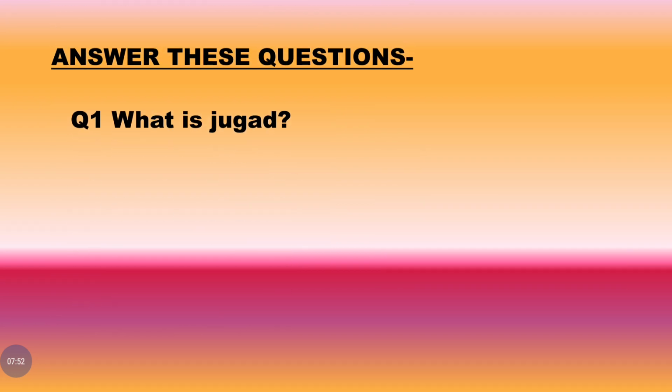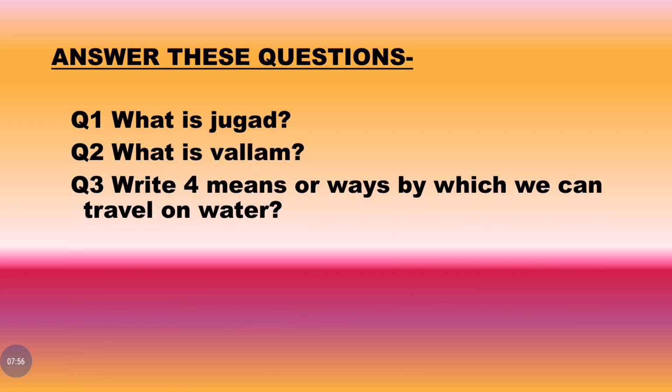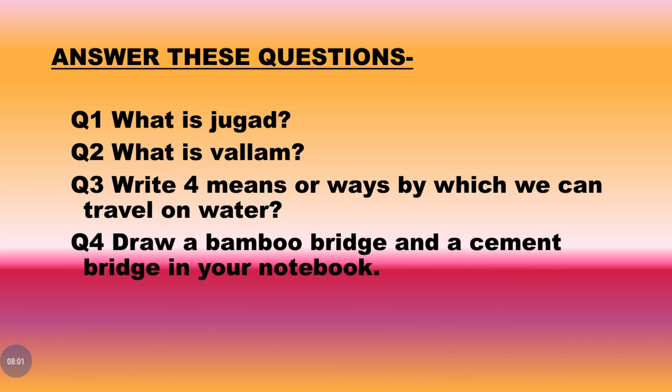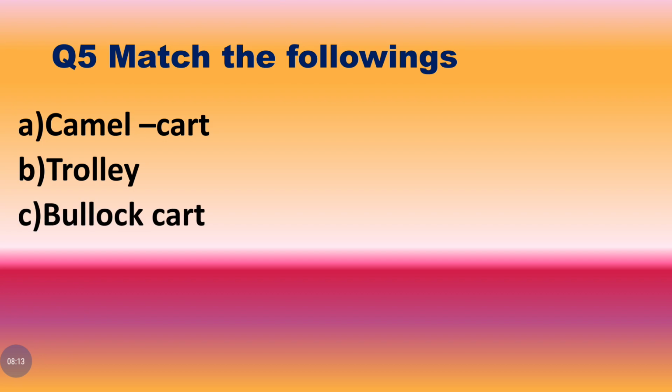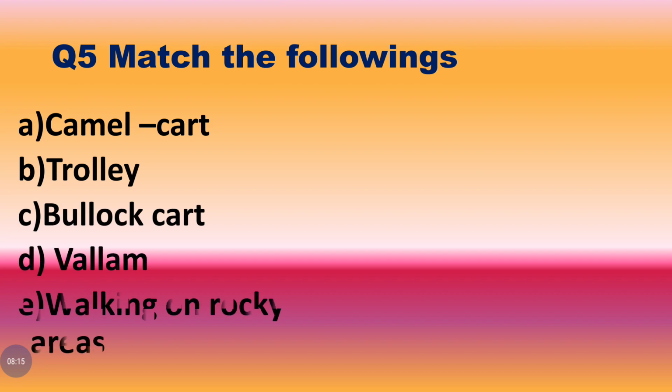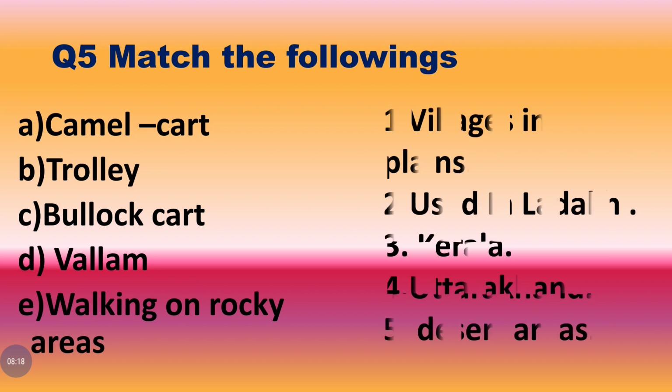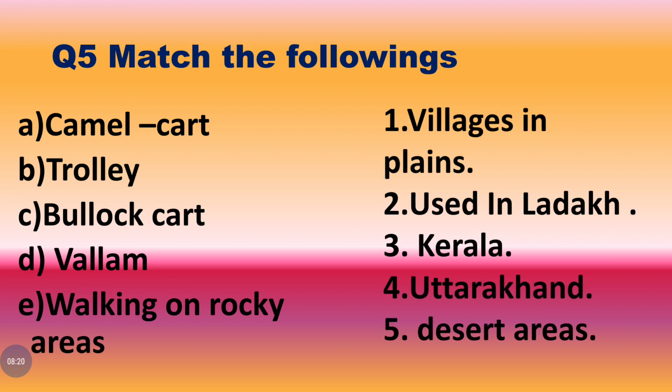Answer these questions. What is jugaad? What is vellum? Write four means or ways by which we can travel on water. Draw a bamboo bridge and a cement bridge in your notebook. You have to draw both types of bridges and color them properly. Match the following: camel cart, trolley, bullock cart, vellum, walking on rocky areas, with villages in plains, used in Ladakh, Kerala, Uttarakhand, desert areas. You have to match these.